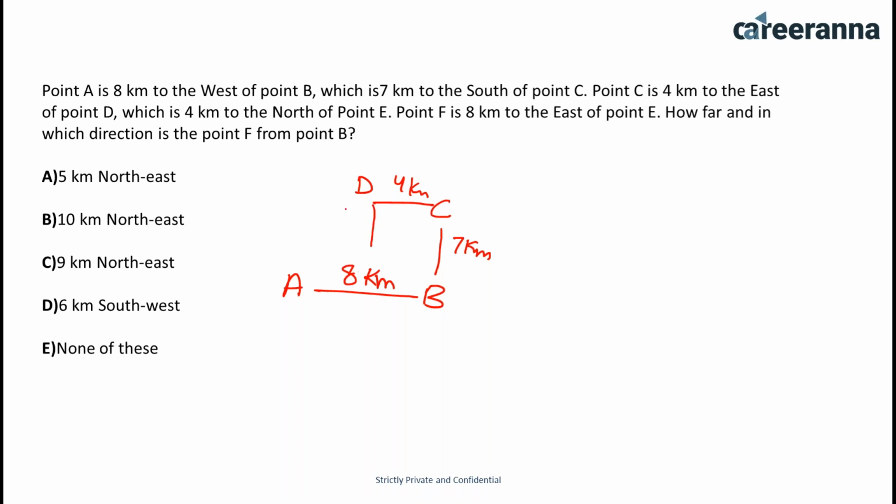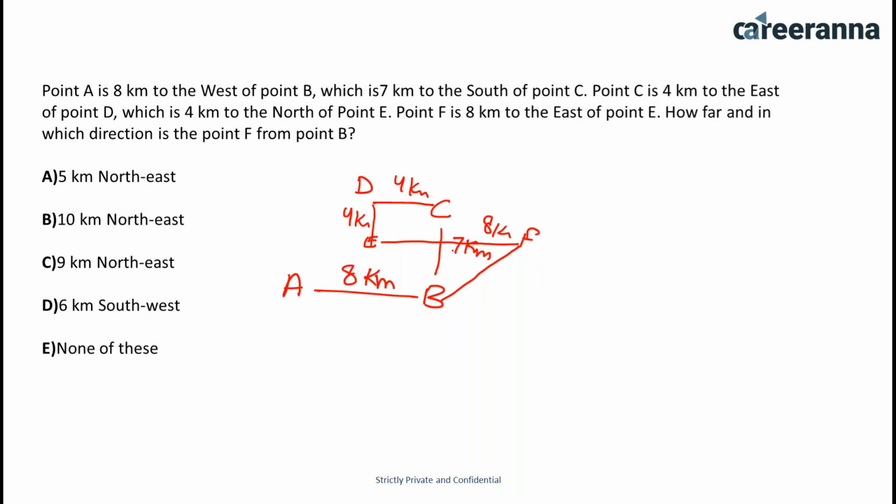So from here it is 4 kilometers from the point E, and point F is 8 kilometers to the east of point E. So from point E, F is 8 kilometers in the east direction. That means this is 8 kilometers and this is the point F. How far in which direction is the point F from point B? So you have to calculate this distance. Now you can directly say that the direction is going to be northeast. So these two can be the options.